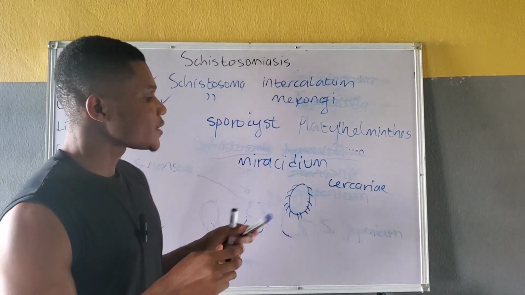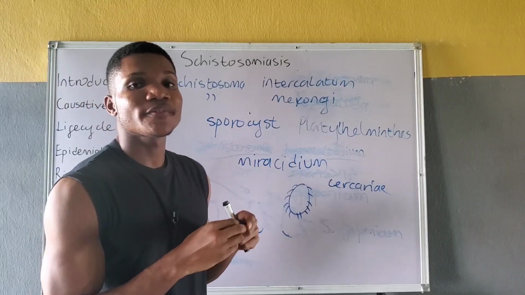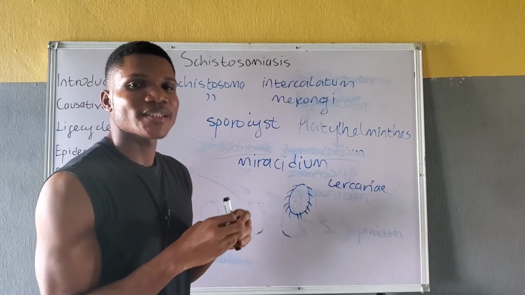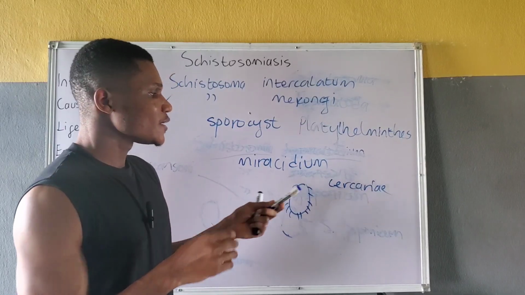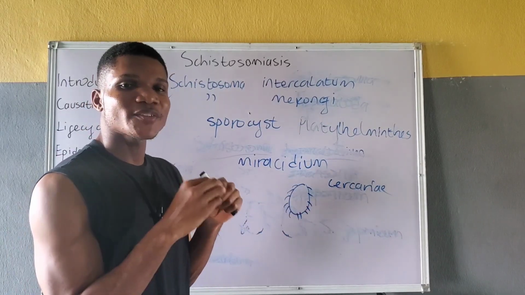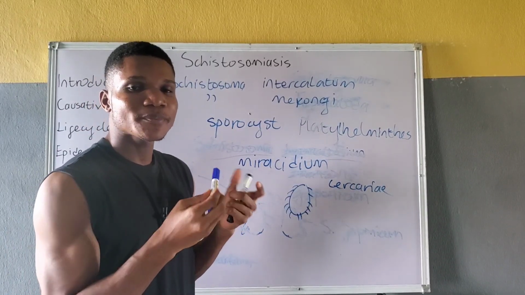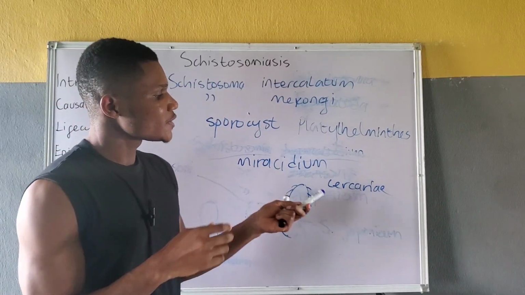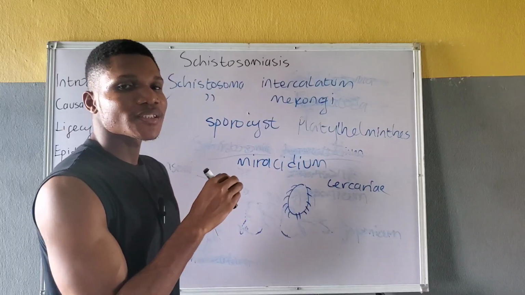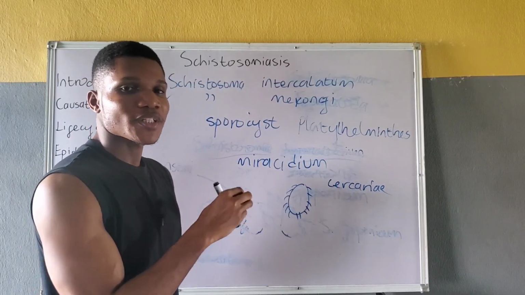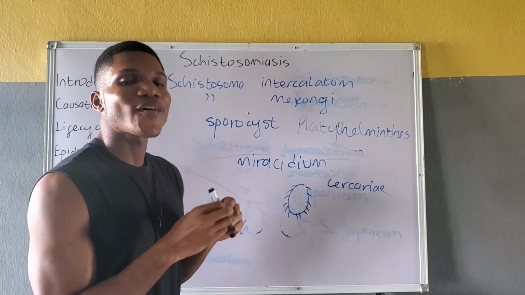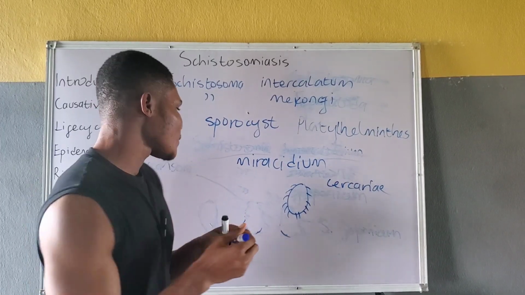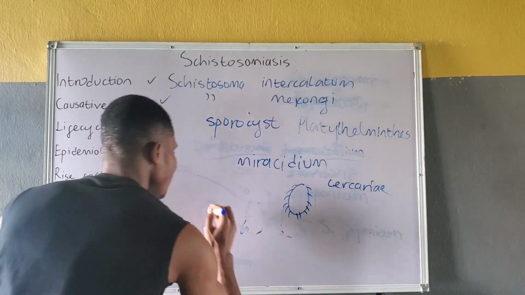So the cercaria, once in the freshwater body, then infects humans that are present in that freshwater body. The cercaria penetrates the skin of susceptible humans in the freshwater body. When the cercaria penetrates the skin, it detaches its tail in the freshwater body and enters into the skin of the susceptible human, forming a schistosomule.